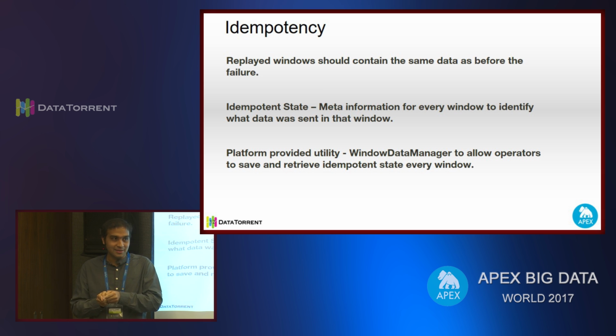Sure. Right? This is idempotency in Apex terms. So this is provided by the Apex platform? We provide you mechanisms to achieve idempotency. The support I am talking about is a utility named Window Data Manager, which allows us to handle this scenario. To maintain idempotency, the operator will need to remember something, like where it left off, what was in the last window. This information we term idempotent state.